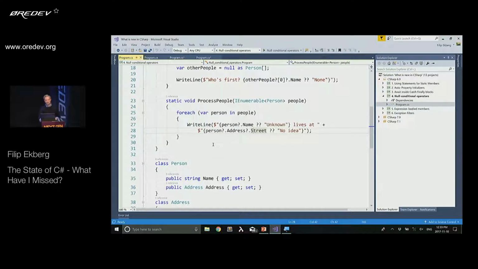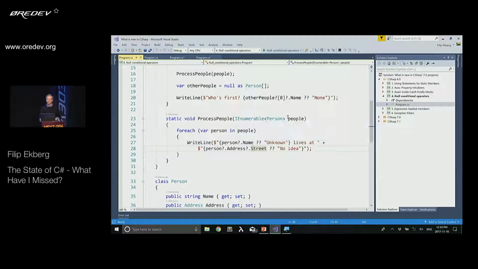And of course, you can be crazy, and you can do the same thing, for instance, for arrays or collections. So here I'm just declaring null as an array, so it's not initialized. I'm saying, well, give me the array unless the array is null. Give me the first index unless it's null, and then give me the name if that's available. If one of these is null, it's going to evaluate the entire expression as being null, which is why we can do this here at the end. So we can say, well, if any of these are null, just use this default value.